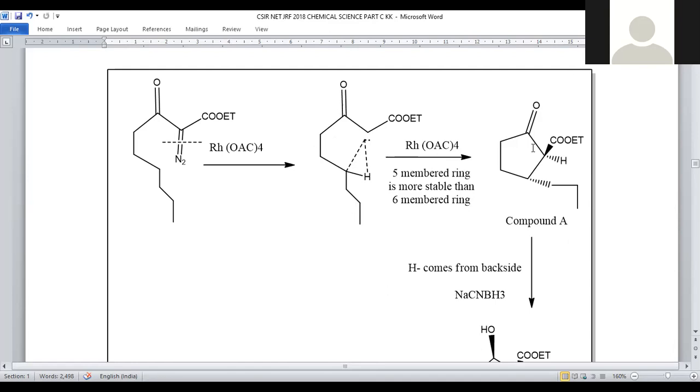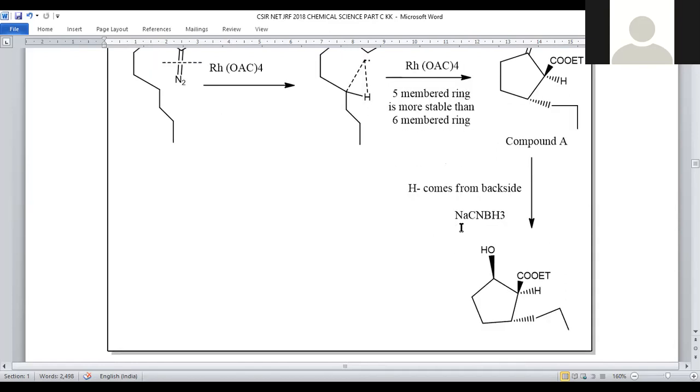So later we get this cyclic system with the COOEt coming up, and this bulky group, whatever side chain alkyl group is there, goes backside in order to avoid steric hindrance. Compound A will be the 5-membered ring with a ketonic group, a side chain ester, and a side chain alkyl group at the third position.